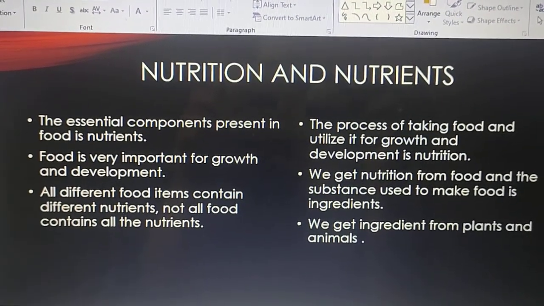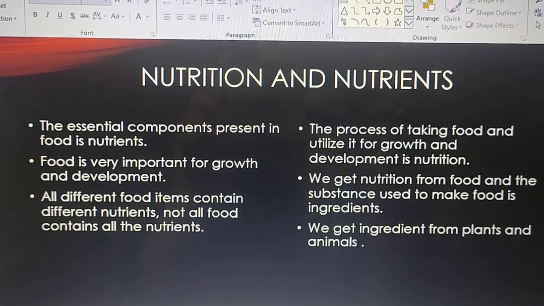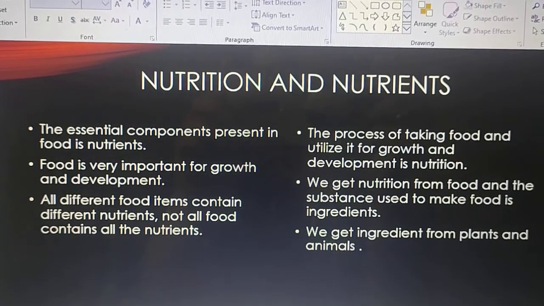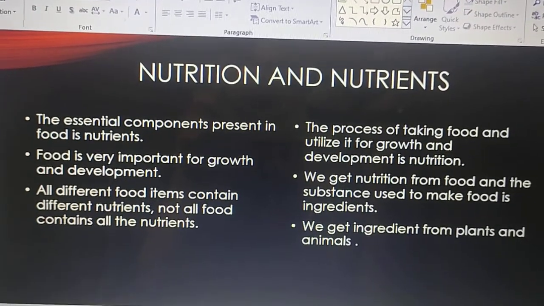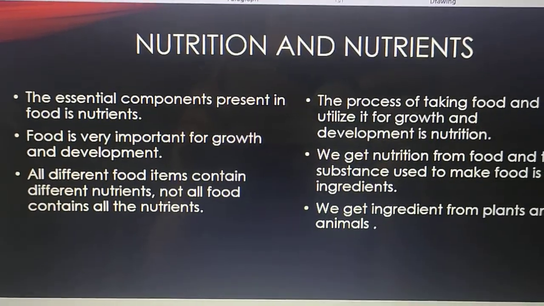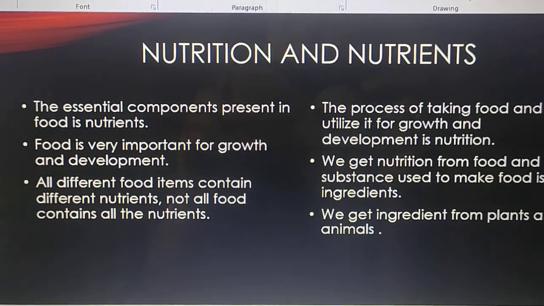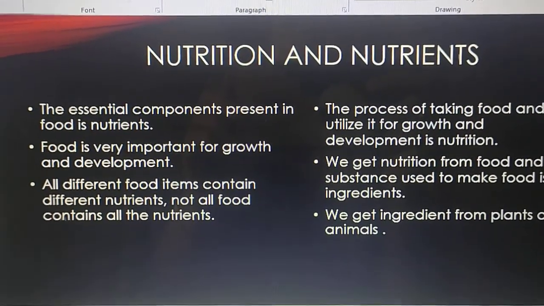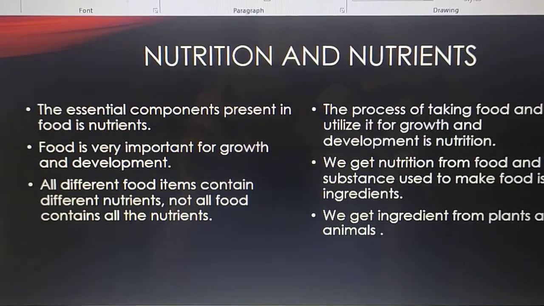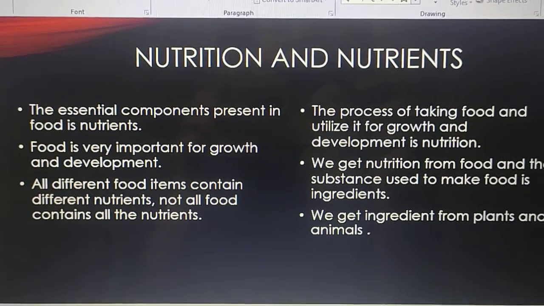Second point, food is very important for growth and development. Why is it important? Because it is giving us nutrients, different nutrients which are important for our body. Third, all different food items contain different nutrients. Not all food contains all the nutrients. Do all food items contain the same types of nutrients?